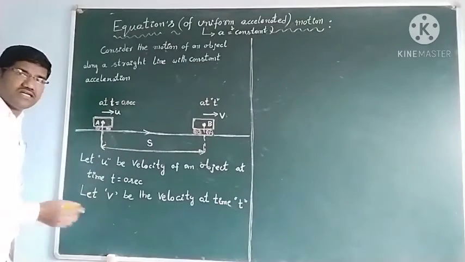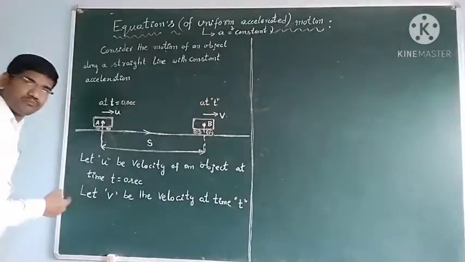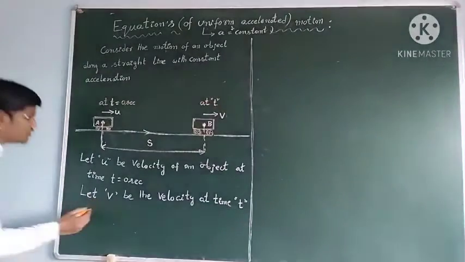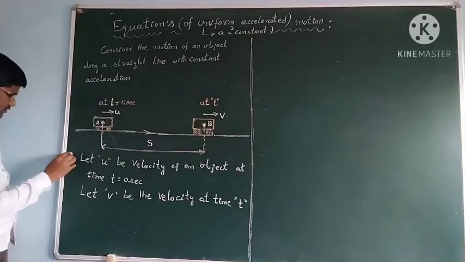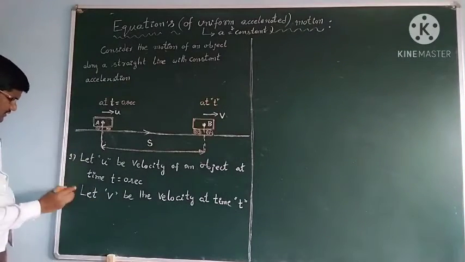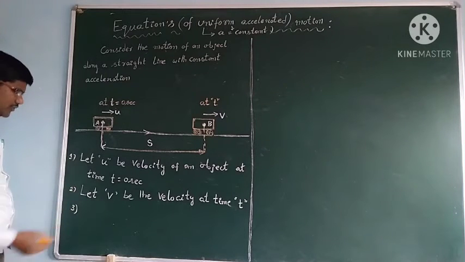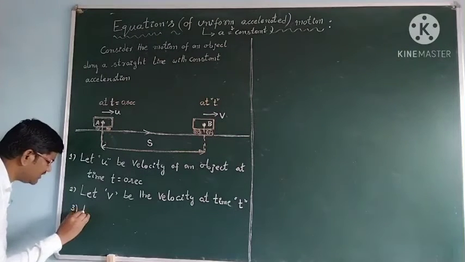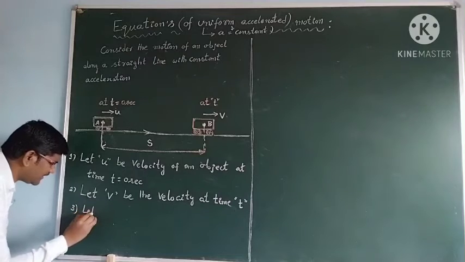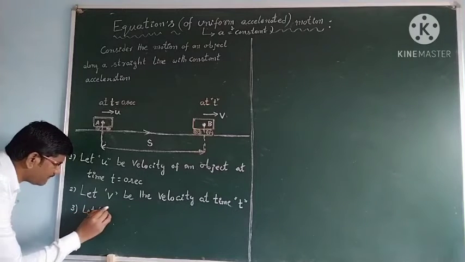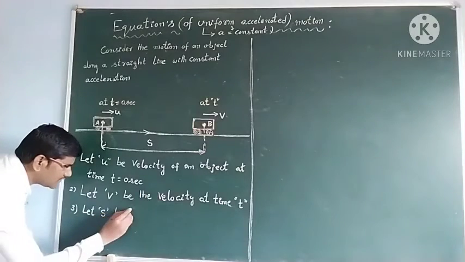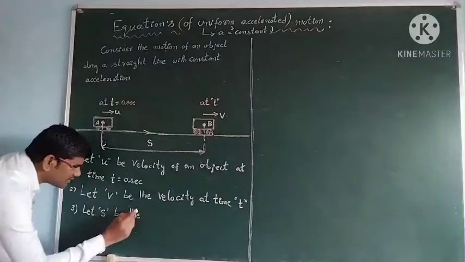Let S be the displacement in that interval of time. So we write the first point, the second point, and the third point.